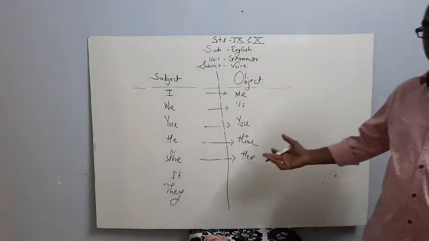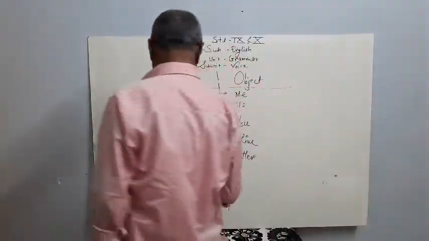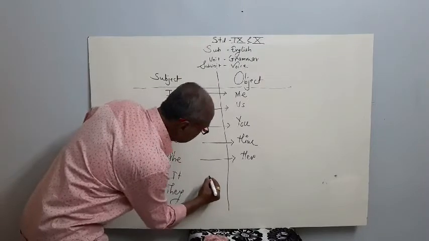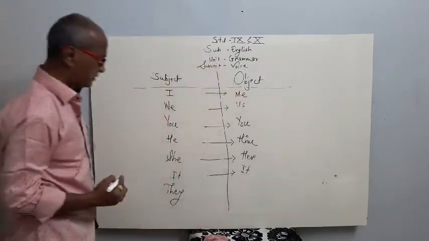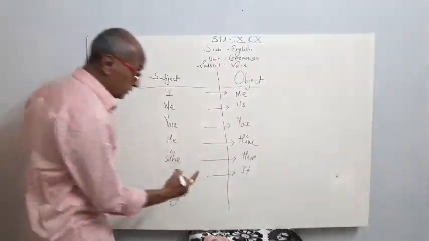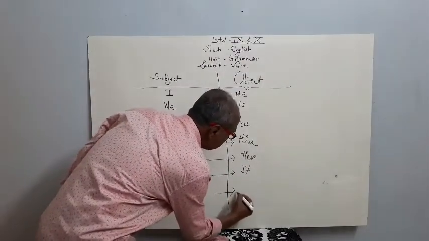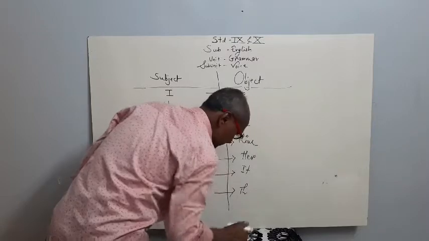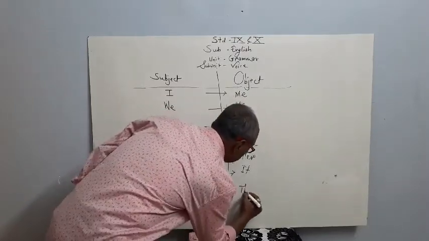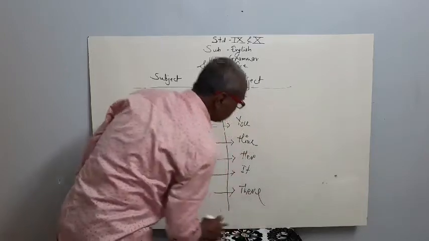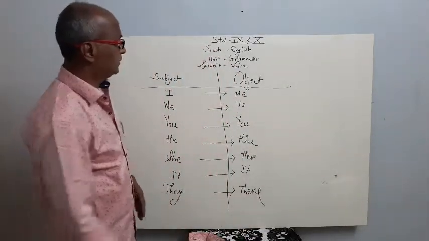It remains as it is. But they becomes them.